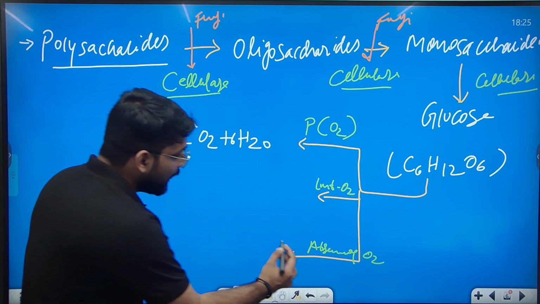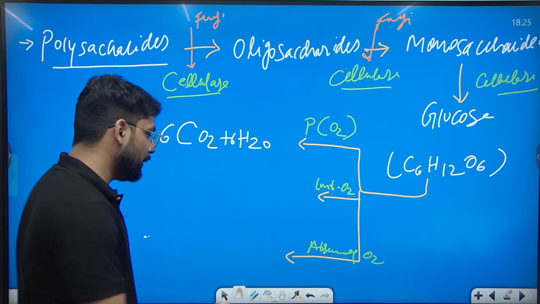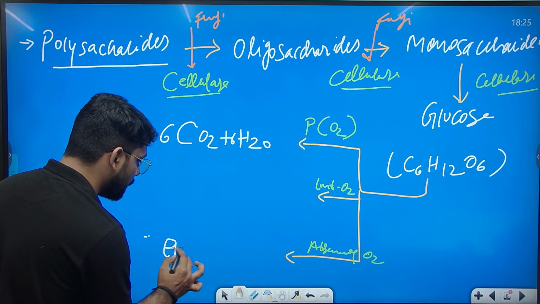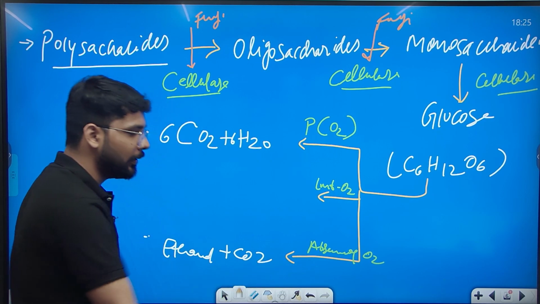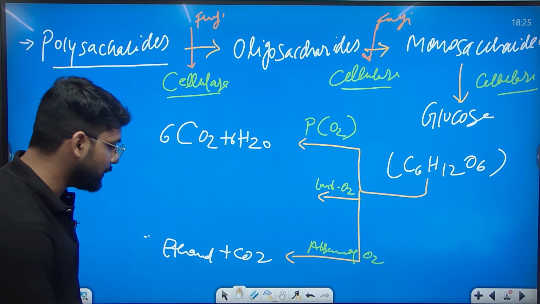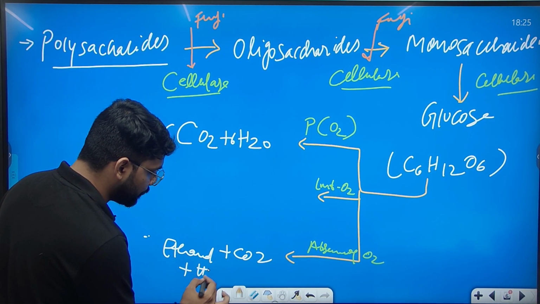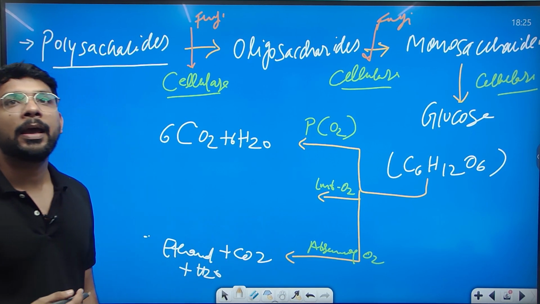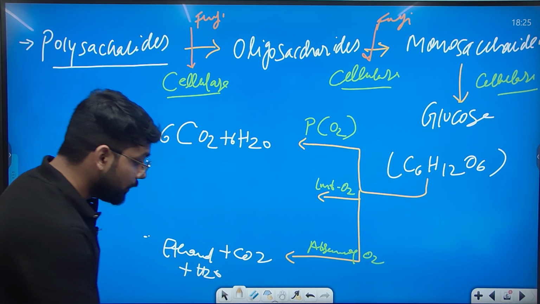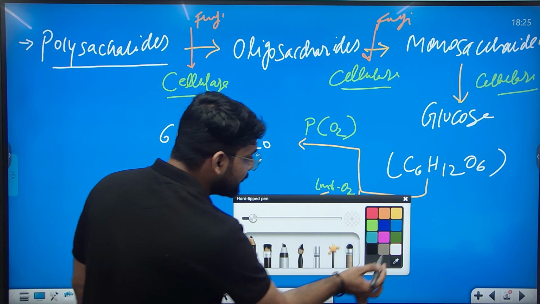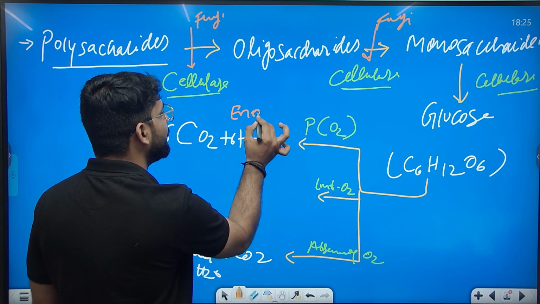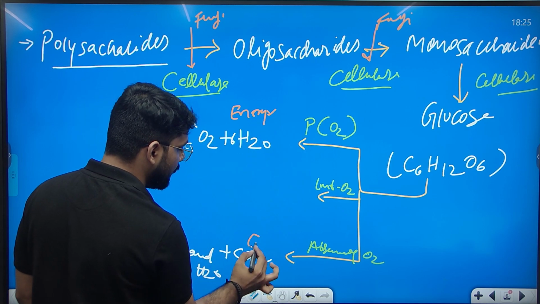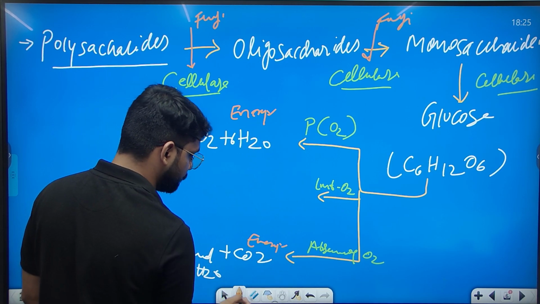If this happens in the absence of oxygen, it will release ethanol plus carbon dioxide plus water, and these are also releasing energy molecules with it.